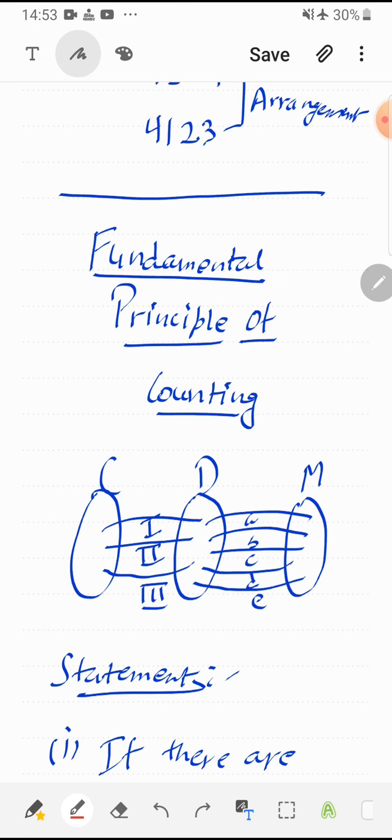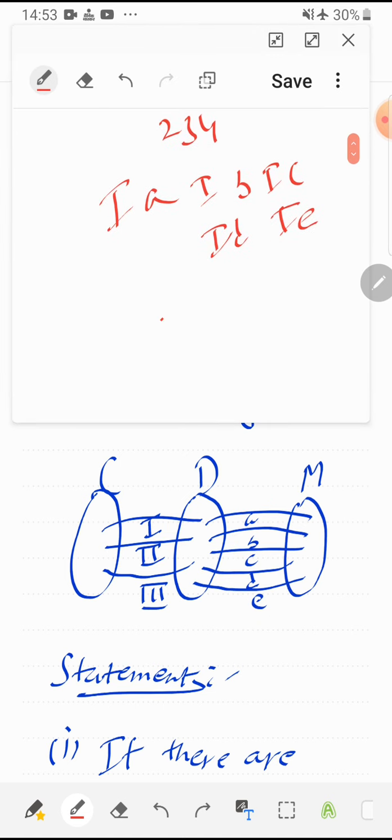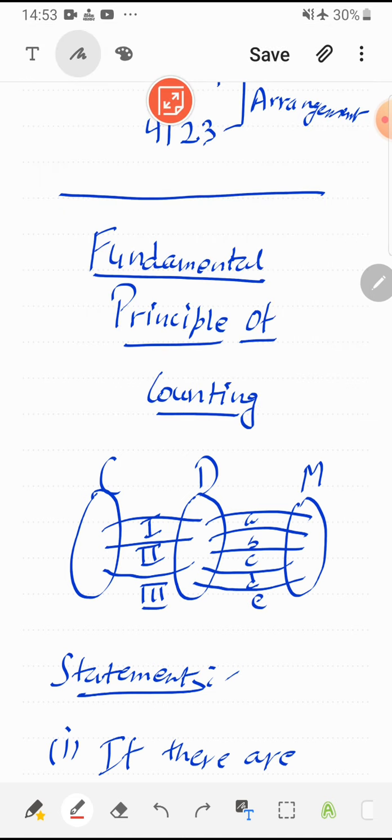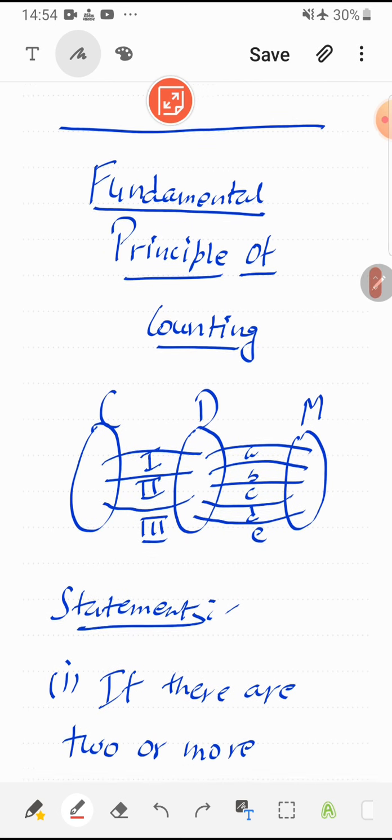So the total number of flights is 3 plus 5, 8, while in the last case it was 15. So these are two principles. In the first case I multiplied the numbers, in the second case I just added them. So when to multiply and when to add is what you have to remember.